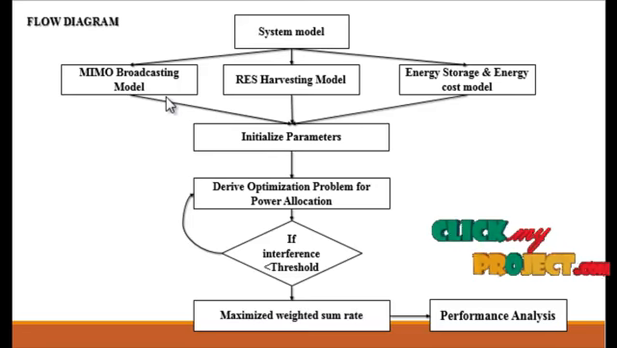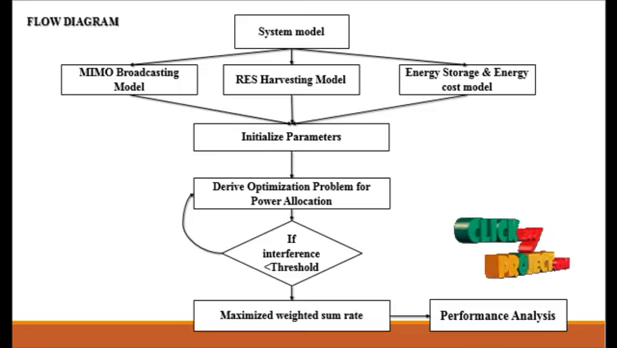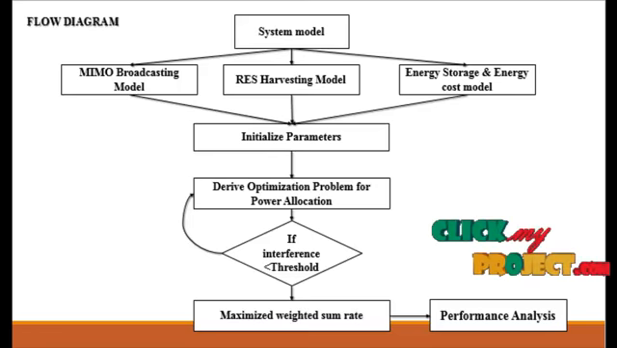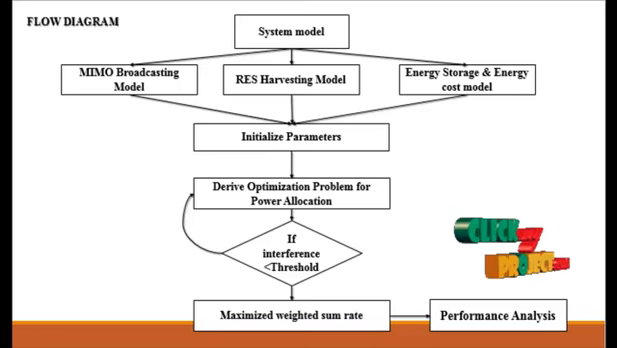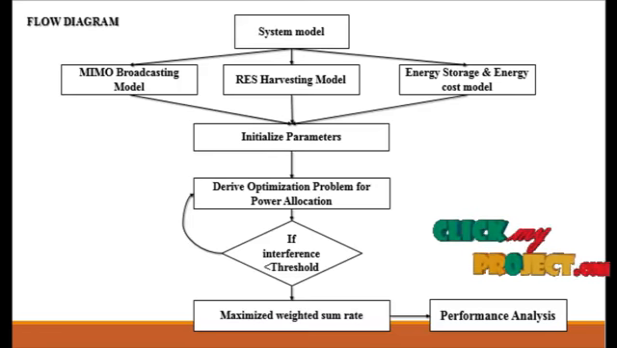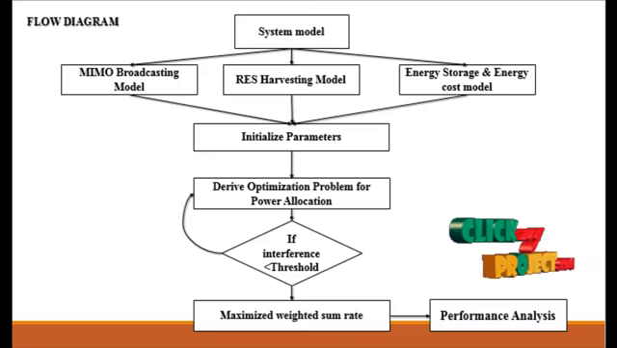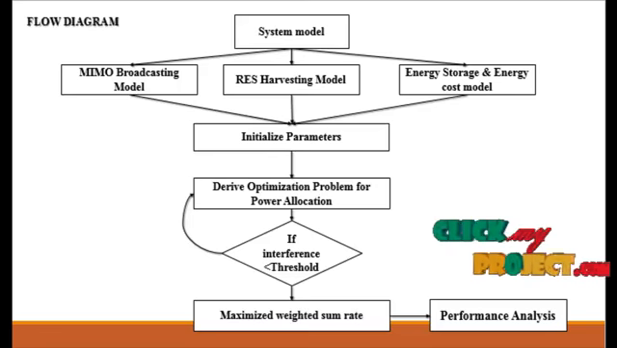In the MIMO broadcasting model, consider a MIMO downlink system where a base station serves a total of K mobile users. The base station is equipped with NT transmission antennas, while each of the K users has NR receiving antennas. Different from systems where the base station is purely powered by harvesting the RES, here we assume the base station is jointly supplied by the persistent power sources from the main grid as well as the harvested renewable energy.